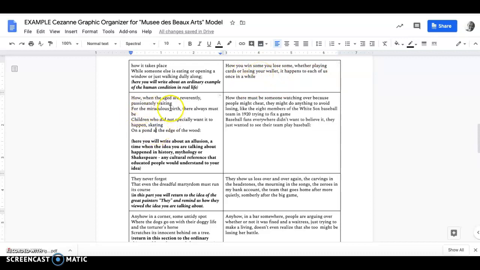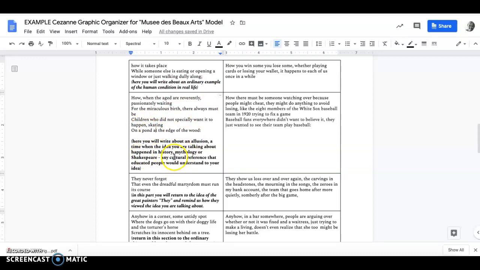Down here, how when the aged are reverently, passionately waiting for the miraculous birth, there always must be children who did not specially want it to happen, skating on a pond at the edge of the wood. So you'll remember in the analysis, I explained to you that this was an illusion.